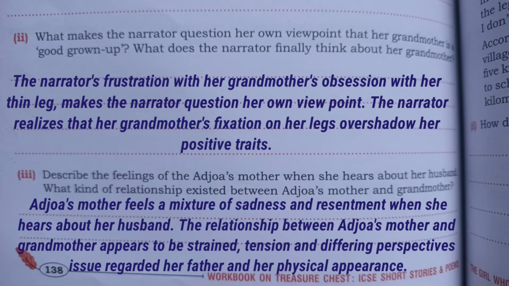Next, question number three. Describe the feelings of Arjava's mother when she hears about her husband. What kind of relationship existed between Arjava's mother and grandmother? So the answer will be Arjava's mother feels a sense of sadness and resentment when she hears about her husband. The relationship between Arjava's mother and grandmother appears to be strained, with tension and differing perspectives, an unsolved issue related to her father and her physical appearance.